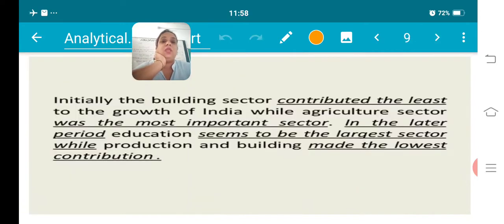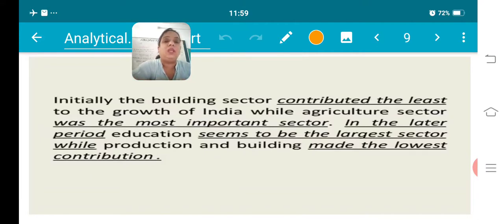Overview paragraph. So what you will do here: initially the building sector contributed the least to the growth of India, while the agriculture sector was the most important sector in 2010, because we have studied right now that in 2010 it was 25%. In the later period, education seems to be the largest sector.